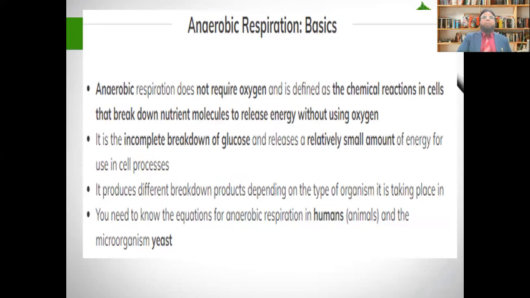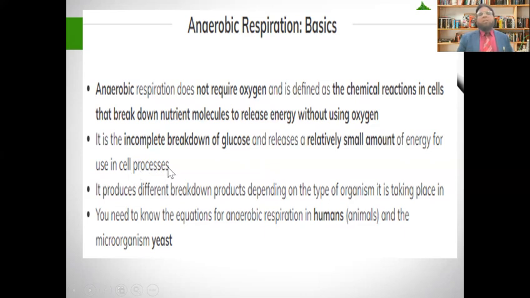So now see here, anaerobic respiration. Now, what is anaerobic respiration? Anaerobic respiration is the type of respiration which is carried out in the absence of molecular oxygen. Okay, so anaerobic respiration does not require molecular oxygen and is defined as a chemical reaction in cells that breaks down nutrient molecules to release energy without using oxygen. It is the incomplete breakdown of glucose and releases a relatively small amount of energy for use in cell processes.